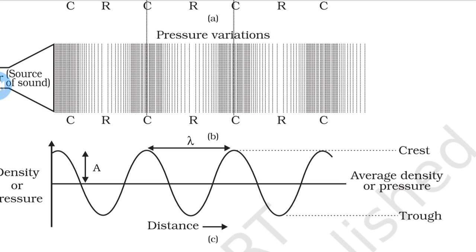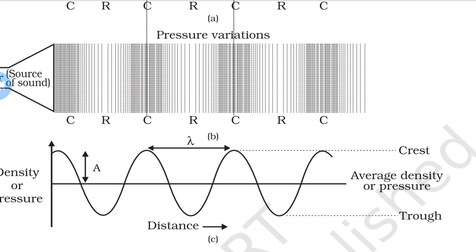Now, the distance between two consecutive compressions is known as the wavelength, the symbol of wavelength is lambda, and the SI unit of wavelength is the meter. Now we discuss the frequency. The number of waves produced per second is known as the frequency.